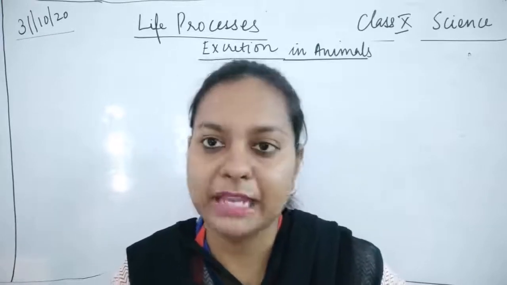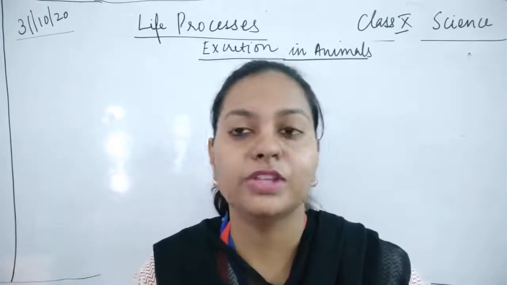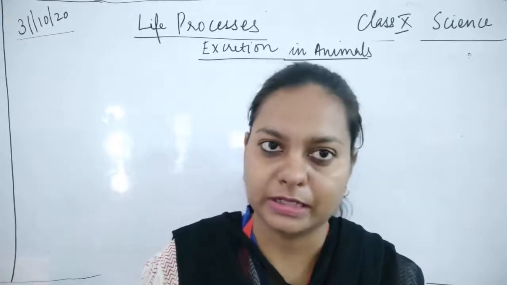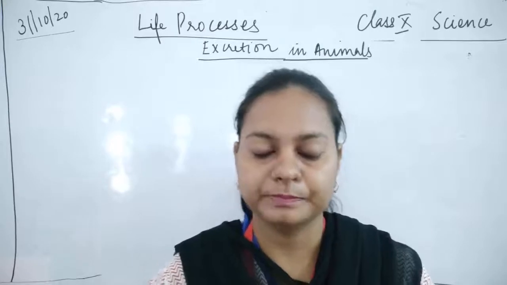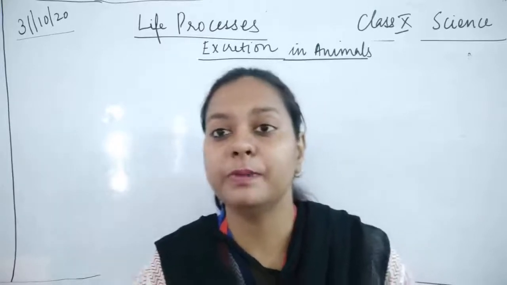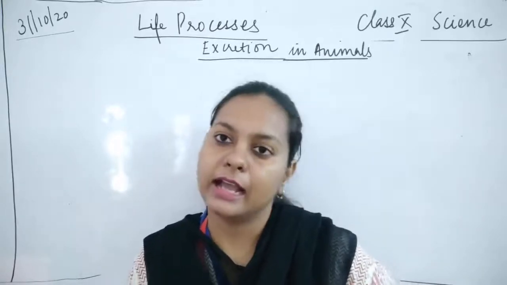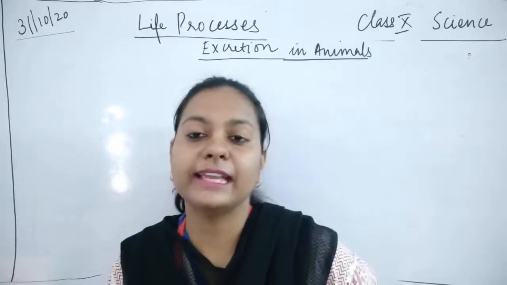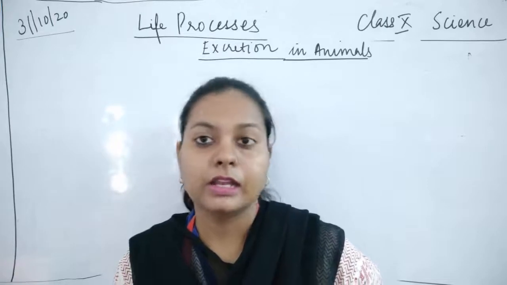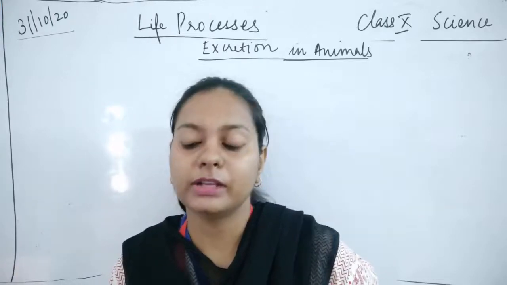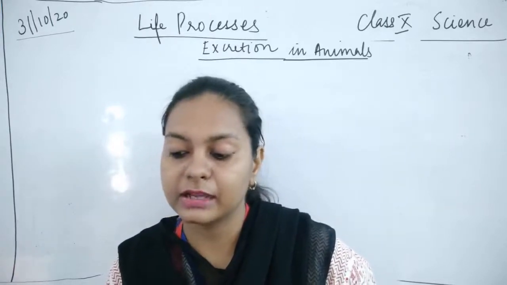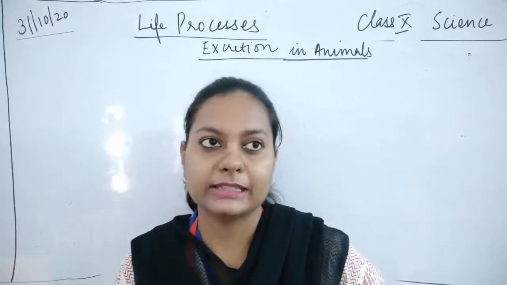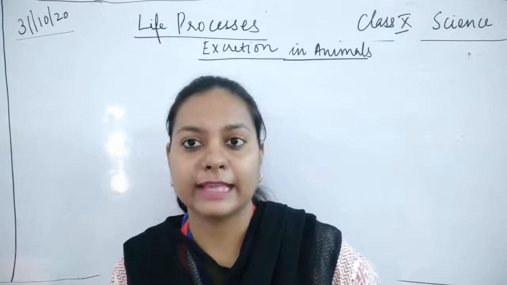So children, what do you mean by excretion? It is a way by which any organism gets rid of the waste material. That organism could be a plant as well as an animal. We have seen that plants also excrete waste products. Now, what kind of excretory products are the plants giving out? They are giving out three types of excretory waste, that is solids, liquids and gaseous.